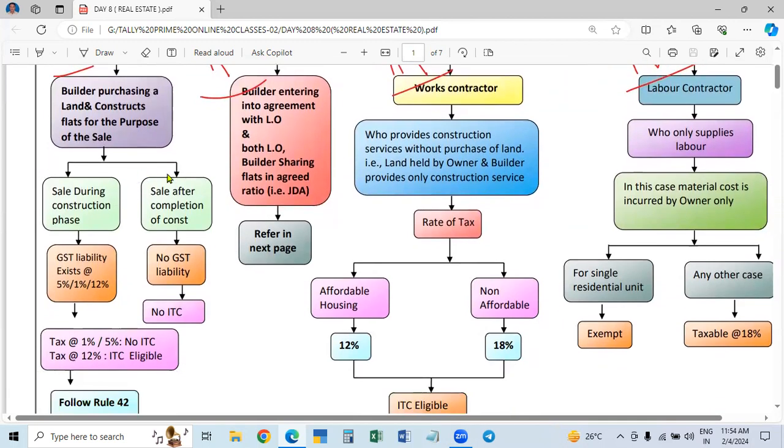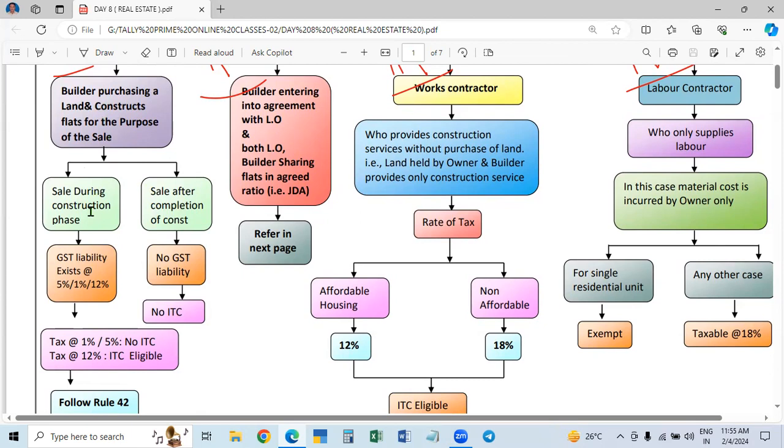The builder will sell these flats, but selling will be done in two ways. One is when the construction is started; during the construction itself, he will sell the flats and take some money from the customer. We can call it booking also.